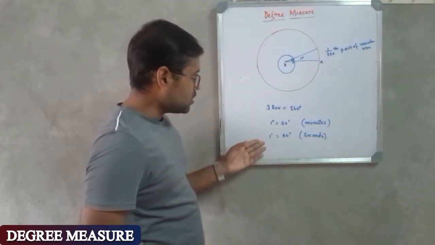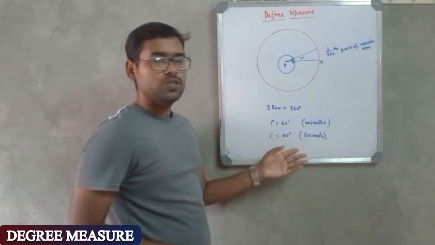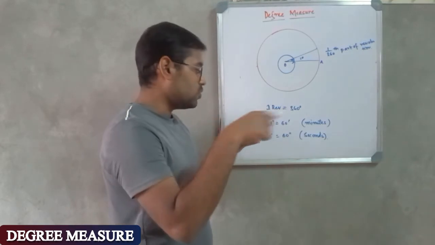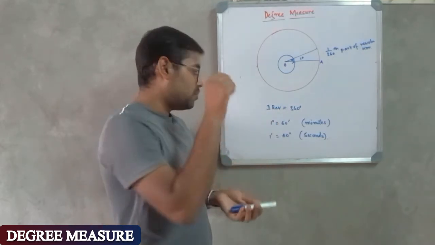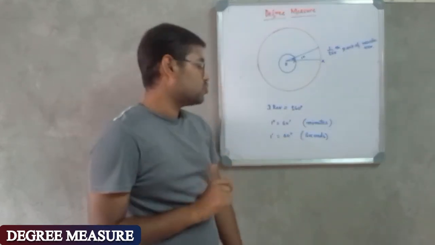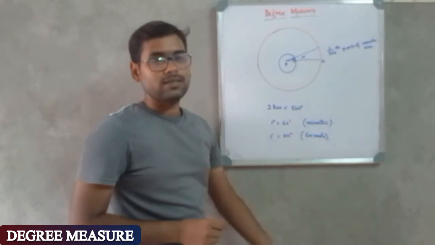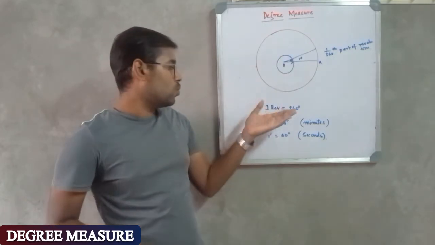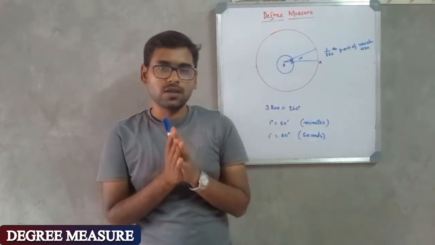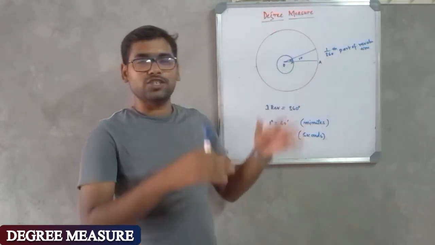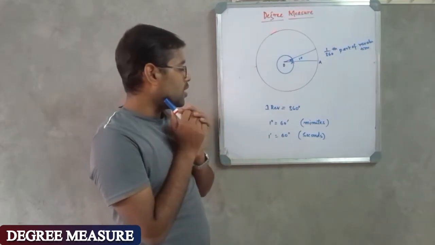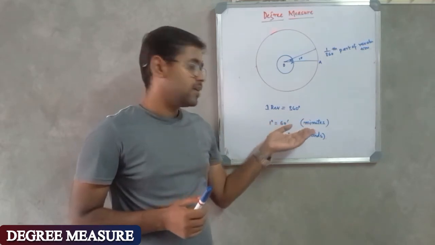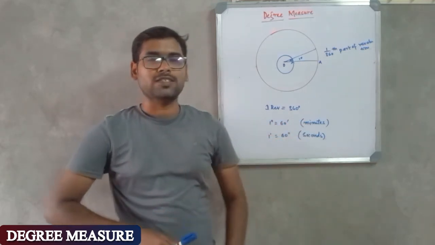So there is a relation for that: 1 minute is equal to 60 seconds. That means we make 60 equal parts of 1 minute, and if you choose one part of it, that is equal to 1 second. And finally, if I have to summarize everything about the degree measure, we have 1 revolution is equal to 360 degrees and 1 degree is equal to 1/360th part of that revolution, and we have this relation, that is 1 degree is equal to 60 minutes, and again 1 minute is equal to 60 seconds.